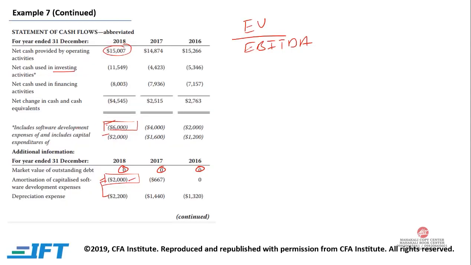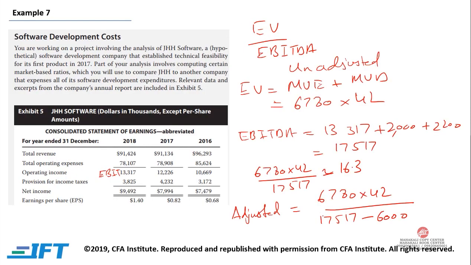So the 6000 that was capitalized would be expensed, and our denominator would go down to 11517. So the ratio would be 6780 multiplied by 42 divided by 11517, which will be approximately 24.7.